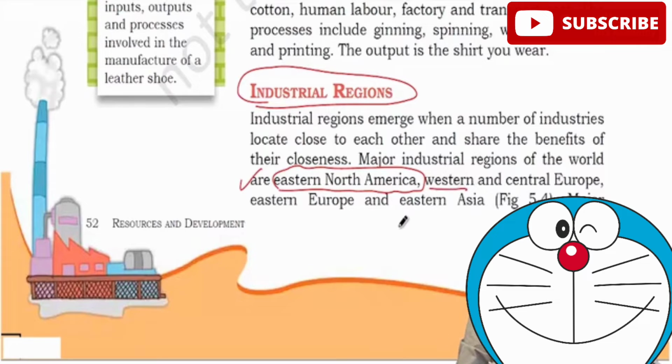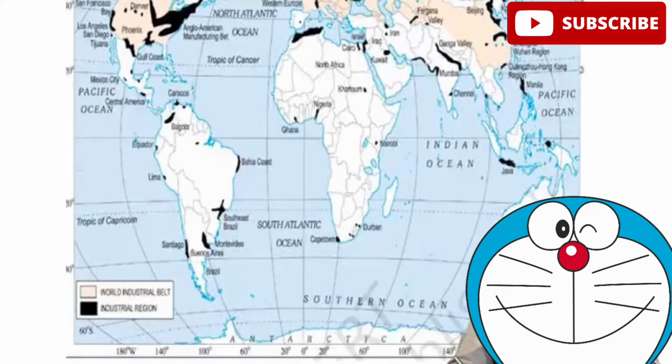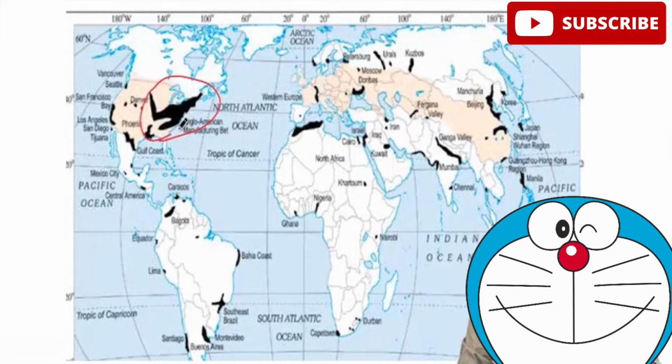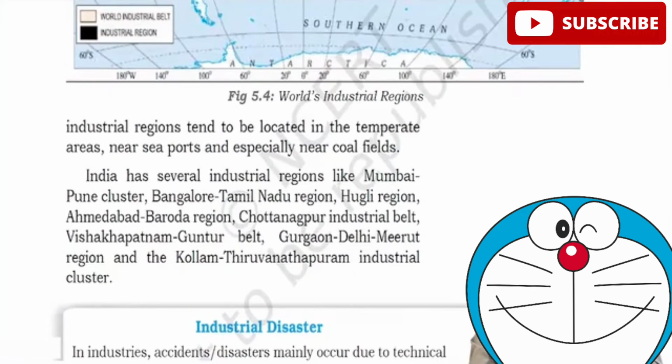Western Europe, I'm talking about UK, France, Central Europe, Germany, Italy and other countries. Eastern Europe and Eastern Asia, especially when we talk about China, Japan, South Korea, you see these industrial regions. Right? Can you see here? Eastern United States, Eastern China, Europe, India, right? All these are very, very important.